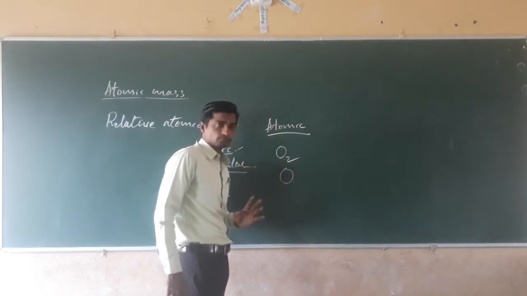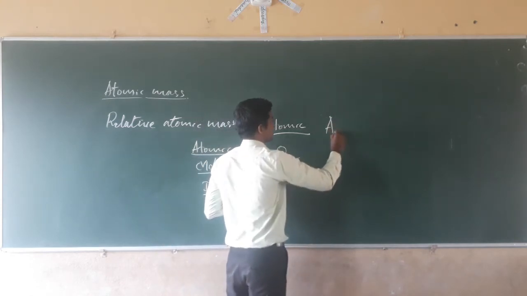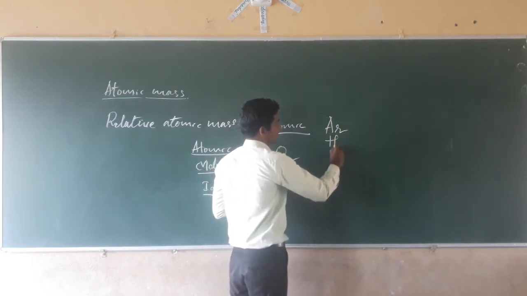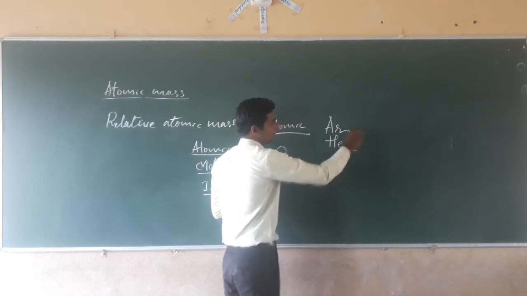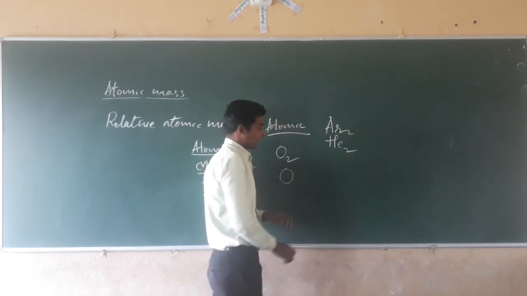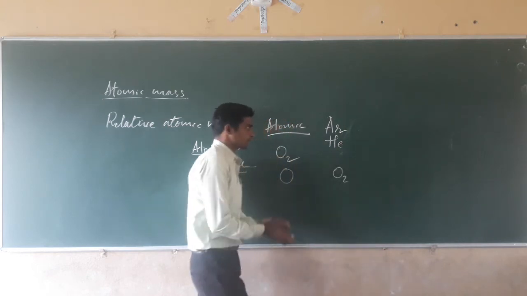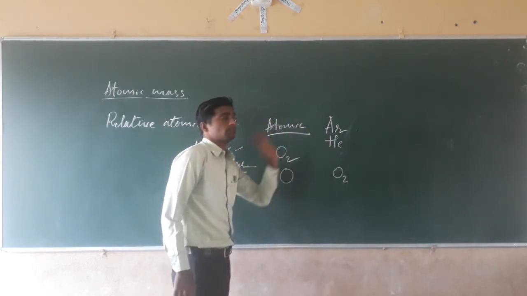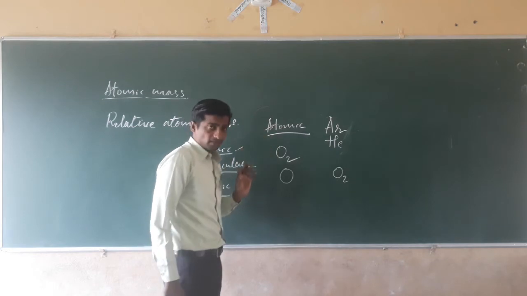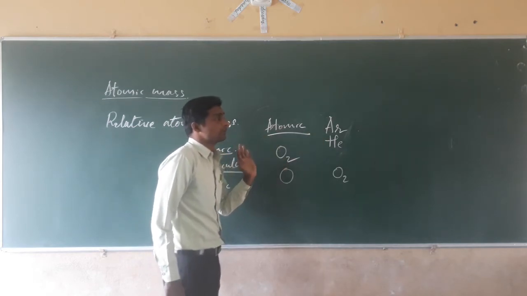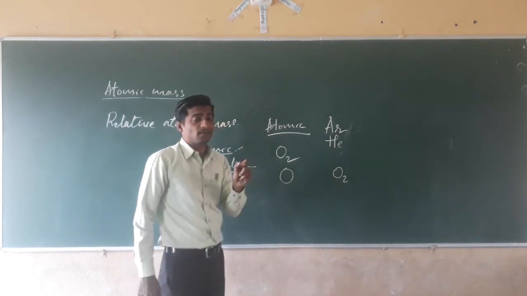But argon is present alone, and helium is present alone. Oxygen is present in that molecular form. Some elements are present in the atomic form. It means, see, noble gas elements.